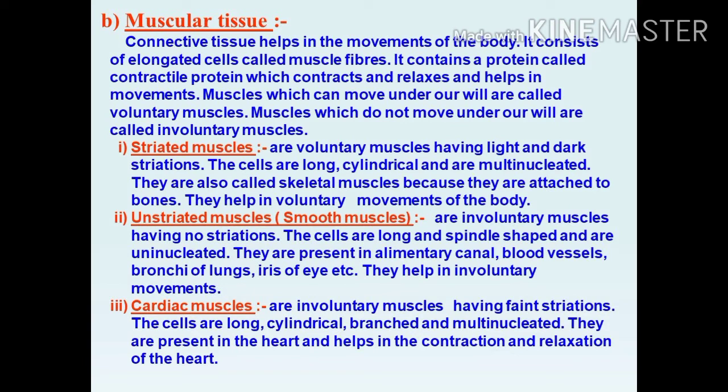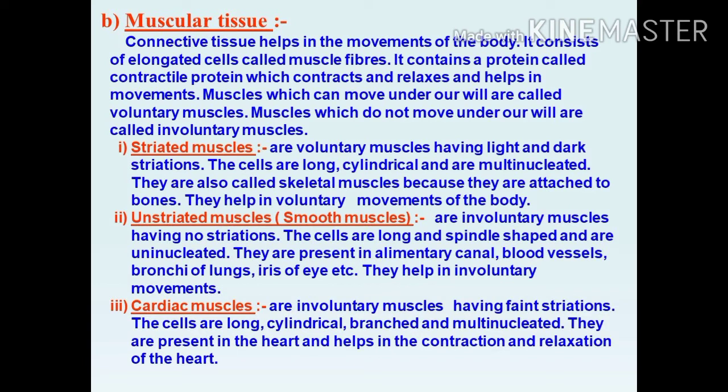Unstriated muscles are otherwise known as smooth muscles. Again, we can call them involuntary muscles. They have no striations, whereas in striated muscle, light and dark striations are there. The cells are long and spindle shaped, while striated muscles are long, cylindrical and elongated.